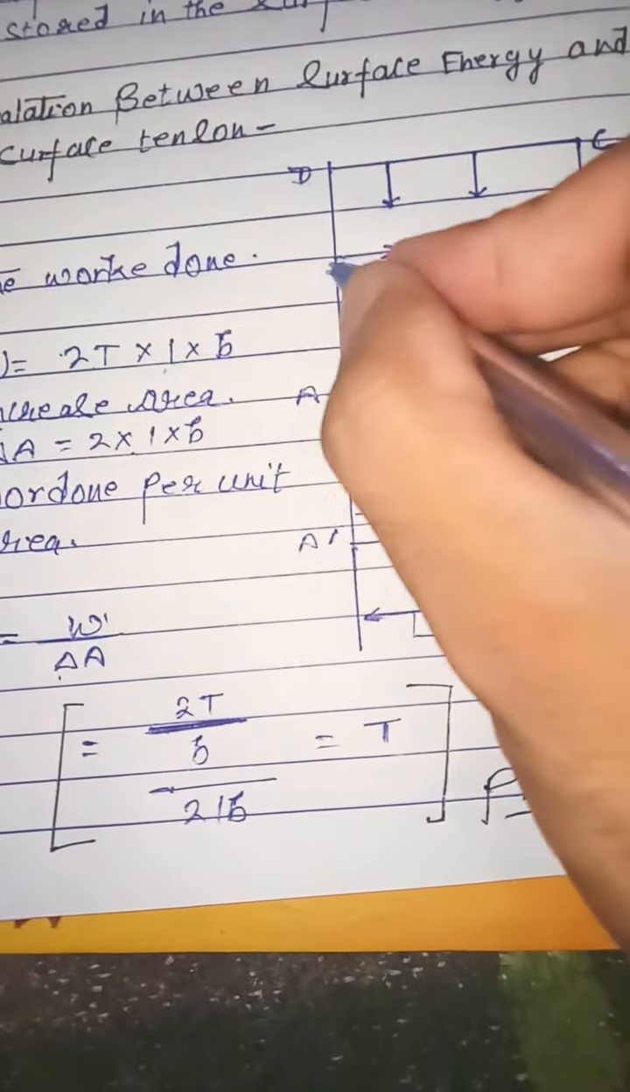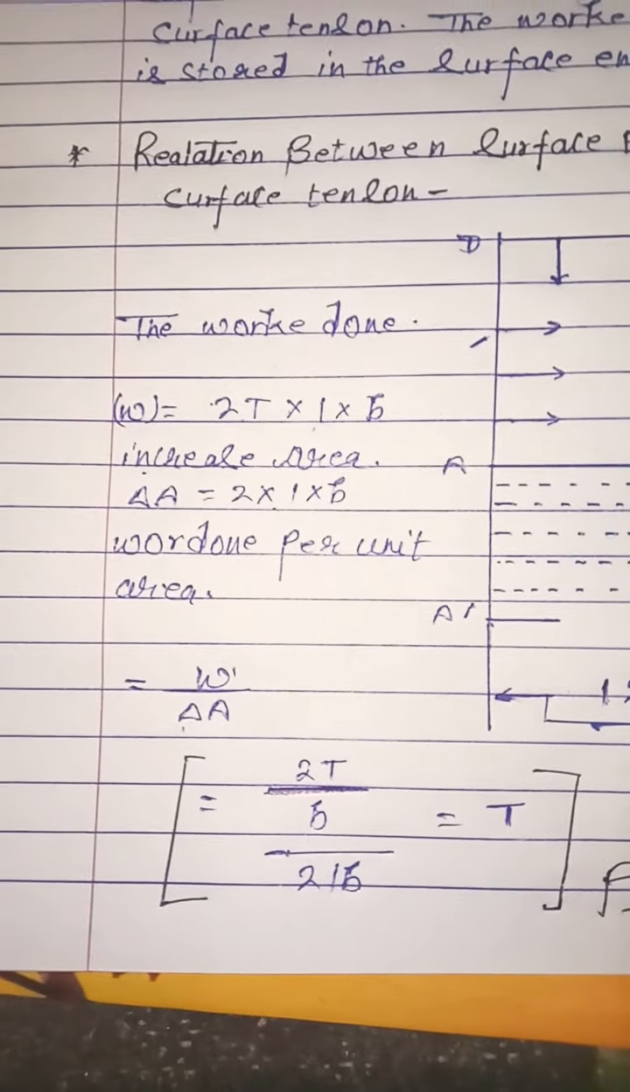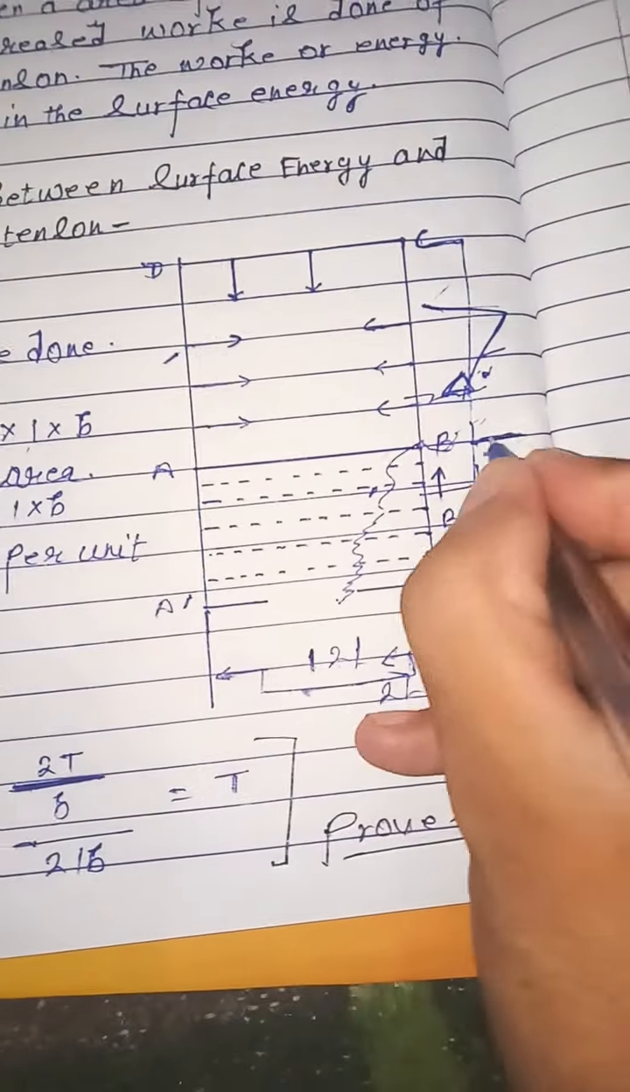Now W is the work done, and small v is taken here.